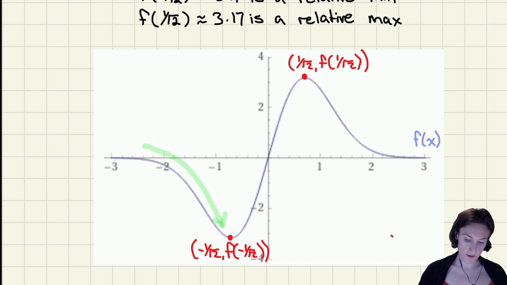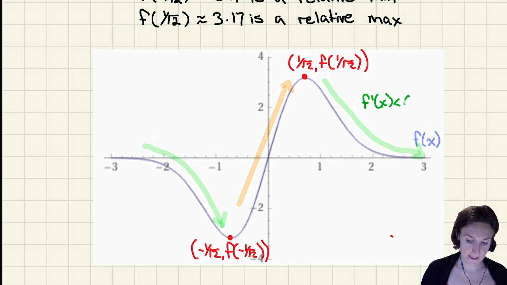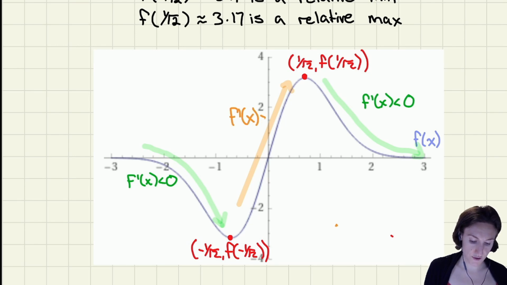This first part, and then the last part, and then in the middle, that's where the function is increasing. So the green parts, that's where f prime of x is less than 0. And the orange part, this is where f prime of x is greater than 0.